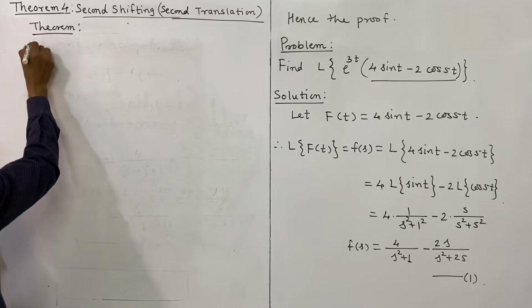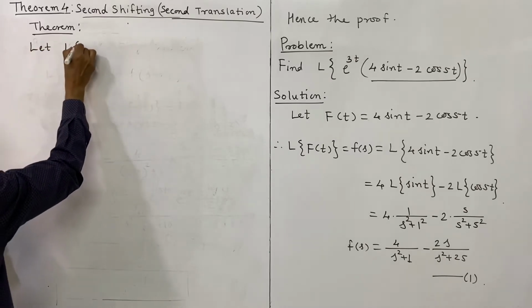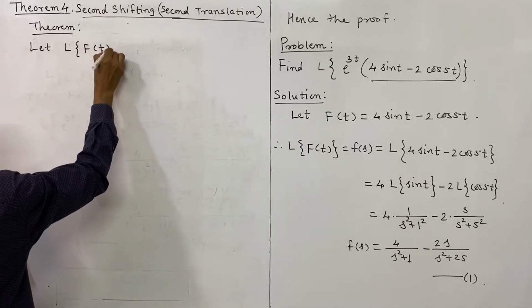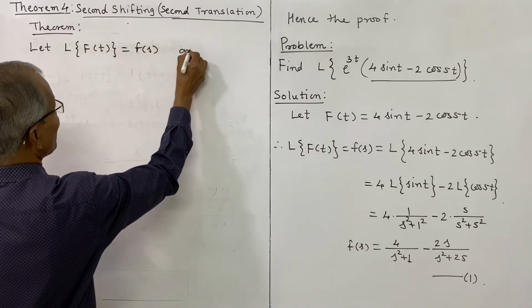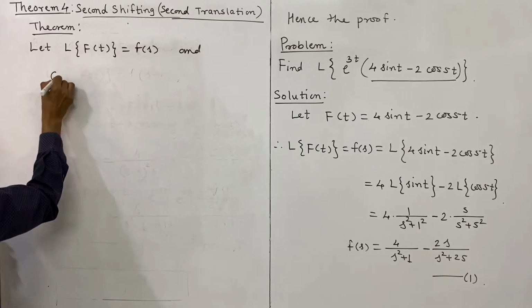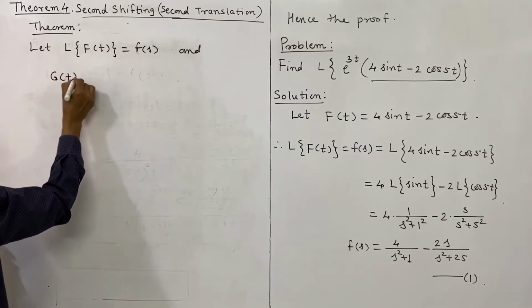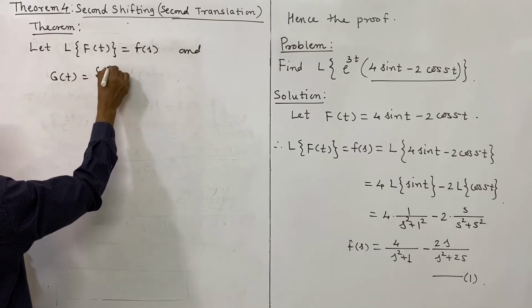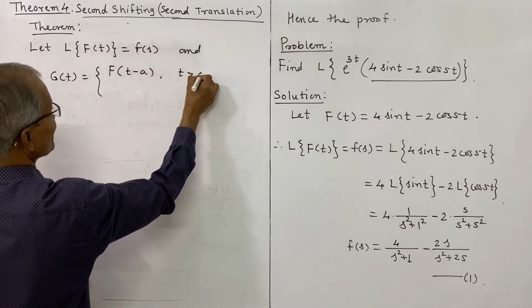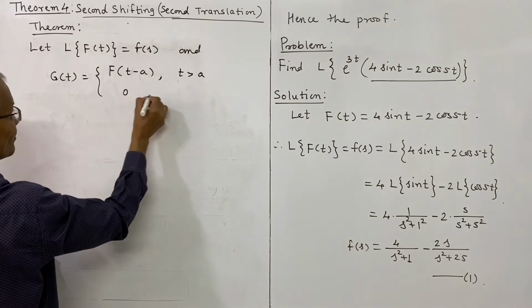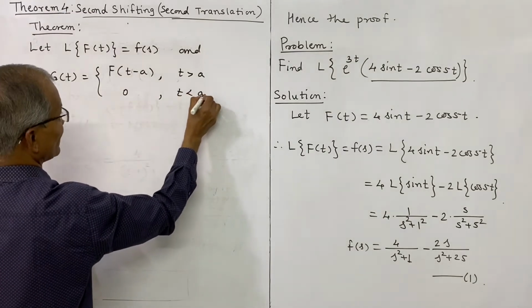Let L of f of t be equal to F of s, and suppose g of t, another function, is defined here in terms of f. It is f of t minus a when t is greater than a, and 0 when t is less than a.